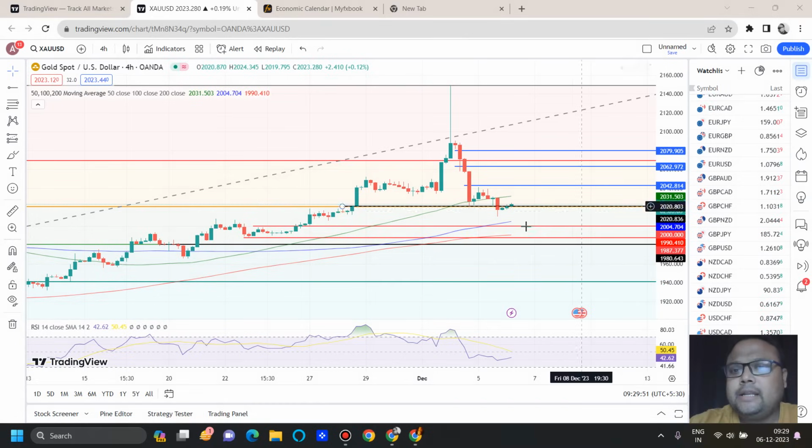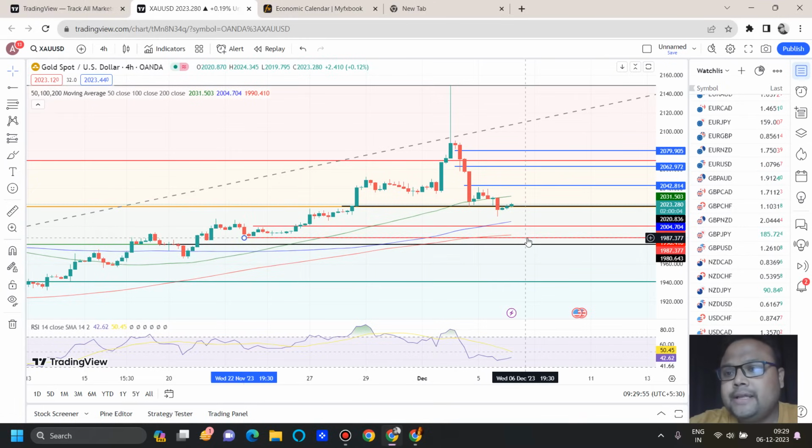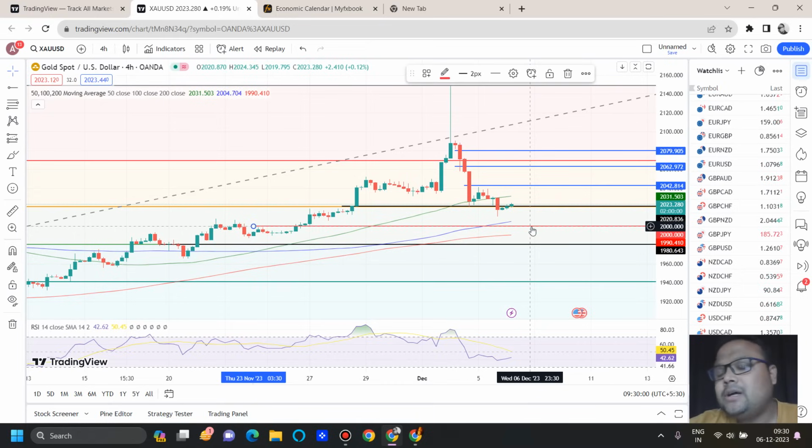And around 2000 the 200 moving average will also be coming up, so you can expect that if the market hits the 2000 level, there will be some sort of action. If the market takes support and you see the price showing rejection from below, you'll get confirmation that buyers are present and you can go for a buy. So observation will be very important at the 2000 level.